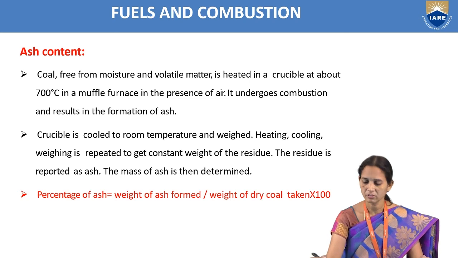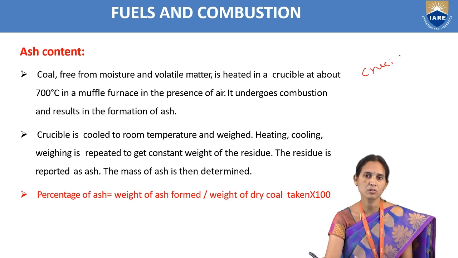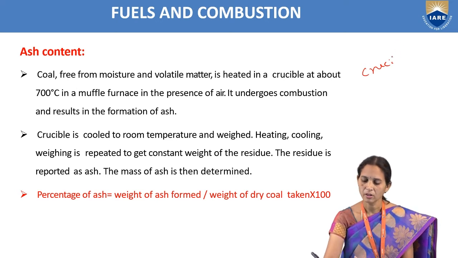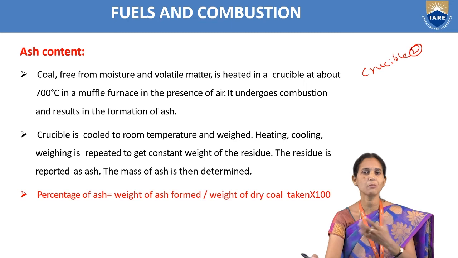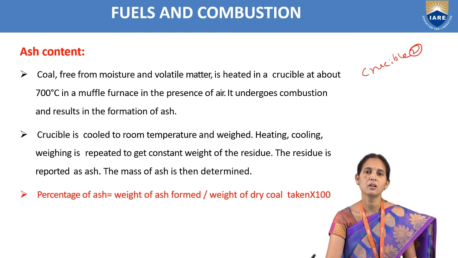So we completed volatile matter. We have done the experiment, that is, determination of volatile matter in coal sample. Now we will take crucible 2, the same coal sample. After completing volatile matter, we take the same coal sample in a crucible to determine the ash content. We take crucible 2 and keep it in the muffle furnace.